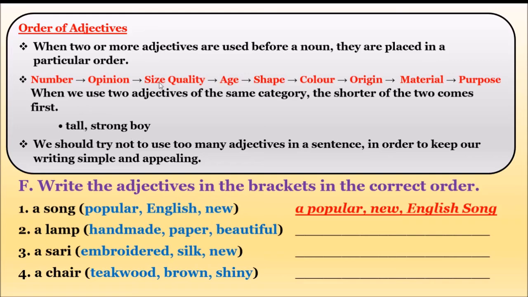Now, tall, strong boy. Tall is the size and strong describes the nature. We should try not to use too many adjectives in a sentence in order to keep our writing simple and appealing. So when we have an opportunity to describe a noun, we should make it short and sweet. Now here is the exercise, and they have given so many adjectives in the bracket, and we have to arrange these adjectives according to the order given here.